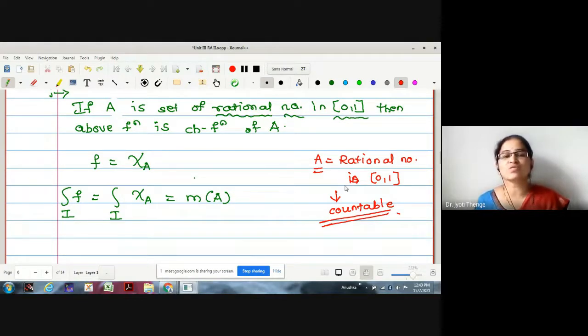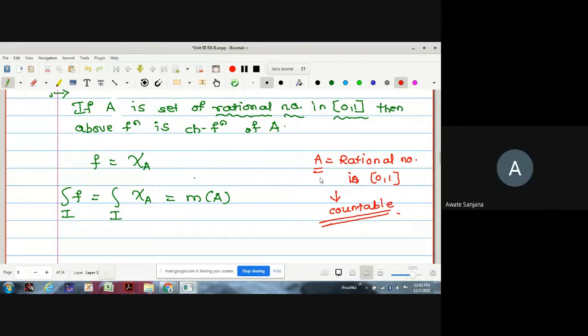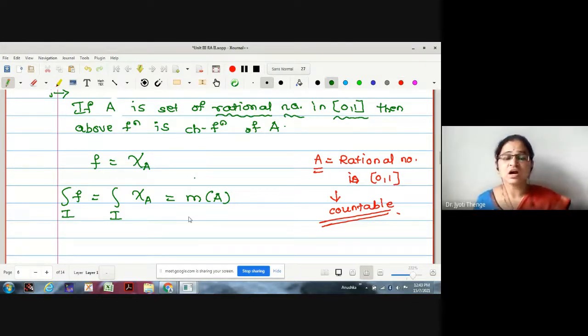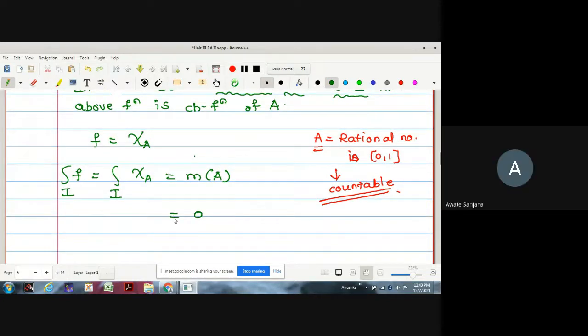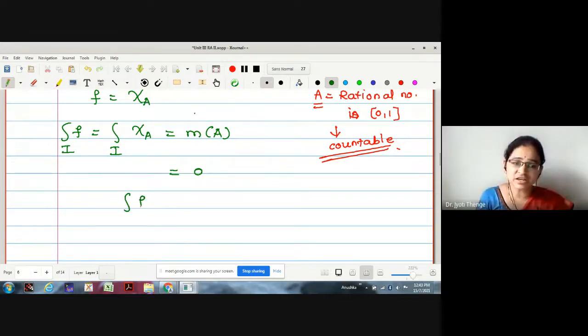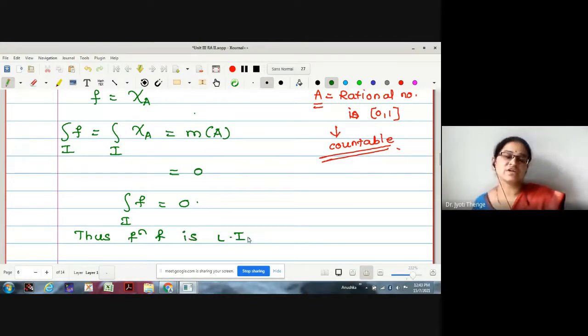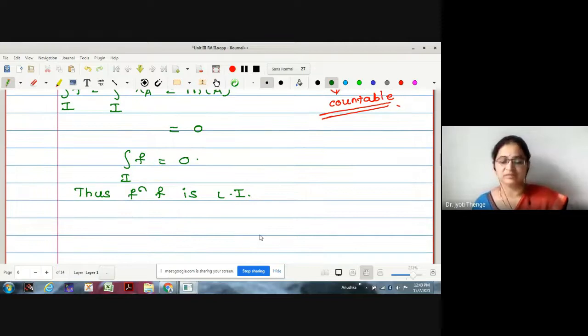Rational numbers in the whole real line are countable. Therefore, what about rational numbers in this closed interval 0, 1? Are they countable? Yes, ma'am. Therefore, the set A under consideration is countable. Then what is the measure? Measure of a countable set is 0. Therefore, we have found the integration of f over the interval I is 0. Thus, the function is Lebesgue integrable.